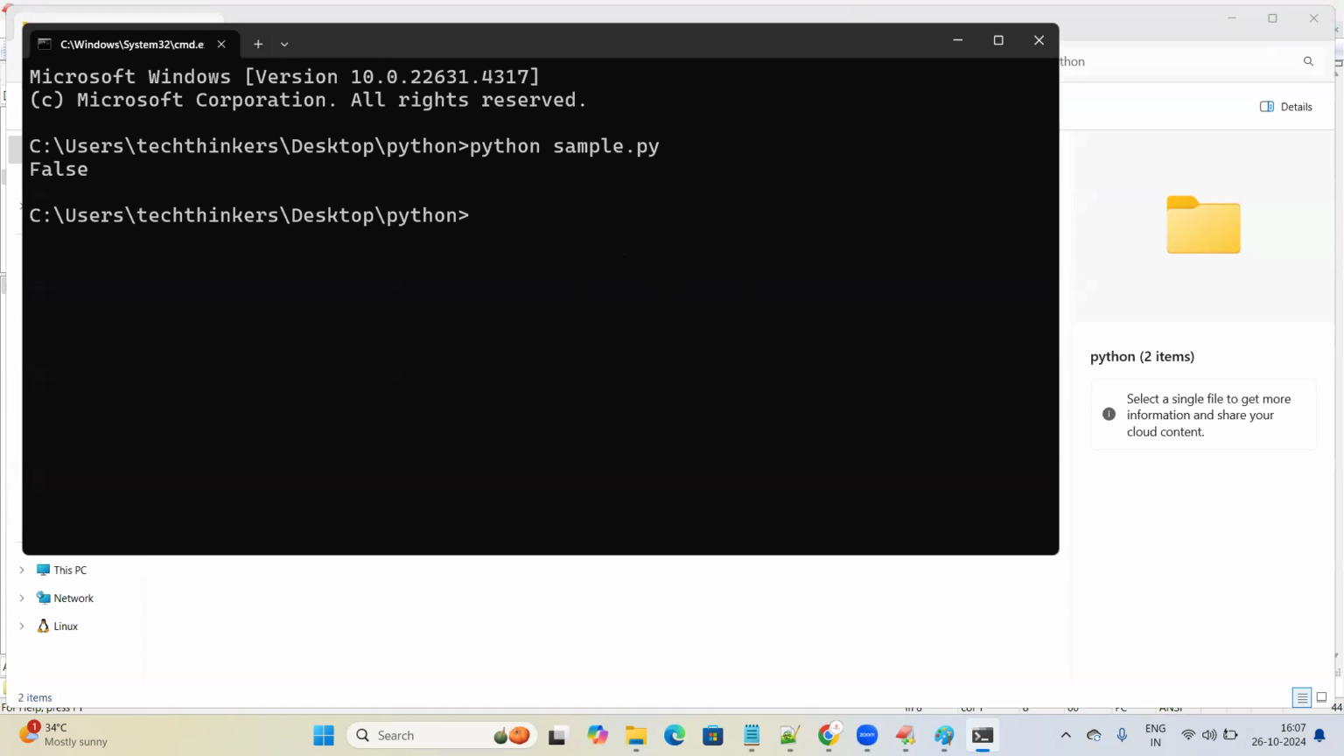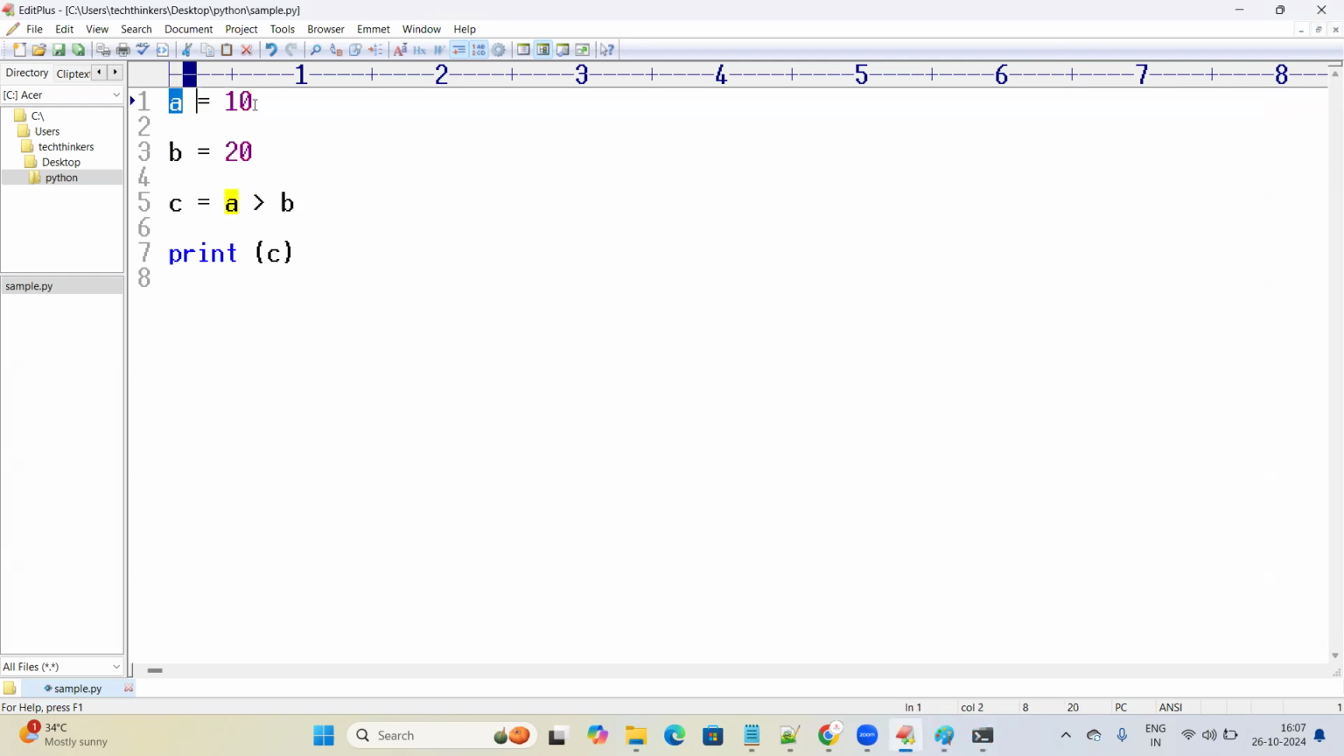What is inside the program? Let's understand what is inside the program. A is equal to 10: variable A, we are declaring and assigning 10. Variable B, we are declaring, assigning 20. C is equal to A greater than B. What is this A greater than B? It is an expression.